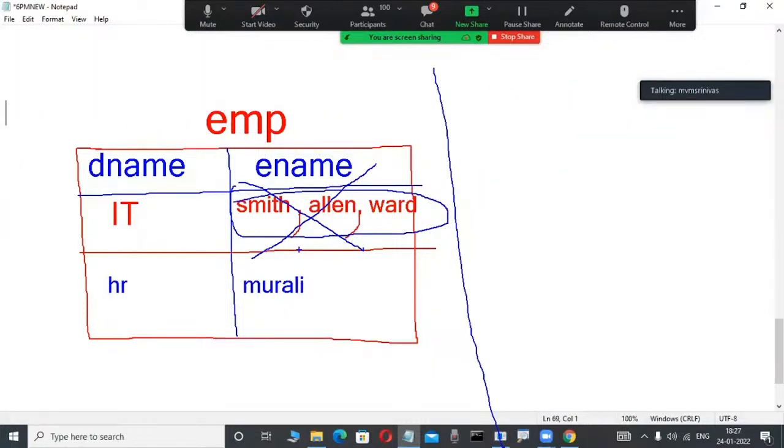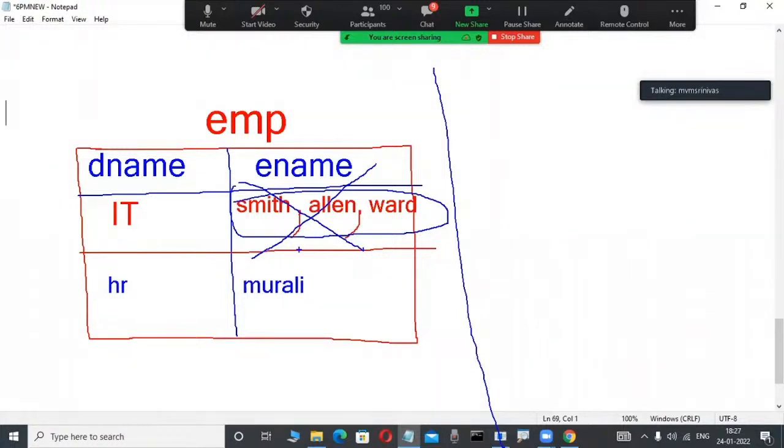Suppose, for example, in the books we are referring to, everyone writes that the data in each column should be atomic. Atomic means a single value. There is no multiple value separated with a comma. They are writing that. Okay, fine. I am also reading the article. You are also reading an article on Google, for example.